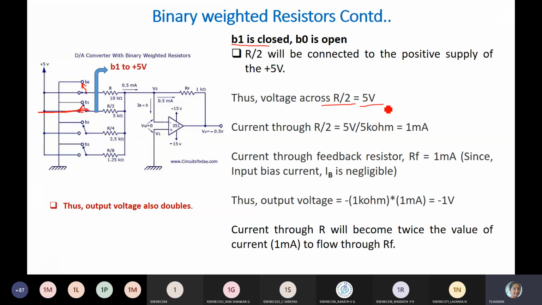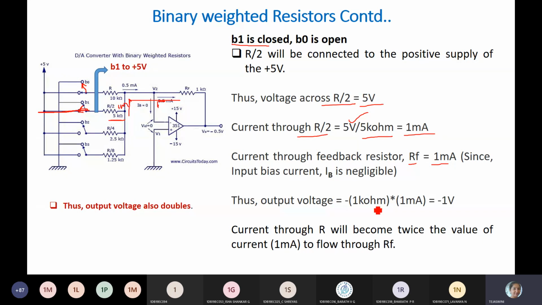Now current through R by 2 will be voltage by resistance. What is the resistance? R by 2 is 5K. So you will get 1 milliamps. Current through feedback resistor will be 1 milliamps, because whatever the current flows here, the same current flows here, since this will be grounded.